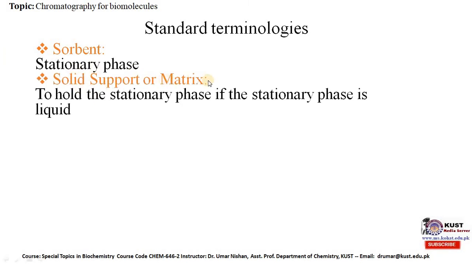Solid support or matrix. Its job is to hold the stationary phase if the stationary phase is liquid. So sometimes it's possible that stationary phase can be liquid, but if it is liquid, then you need solid support or matrix, and it will hold the stationary phase in that case. Now solvent or developer, in other words, it is also called as mobile phase.